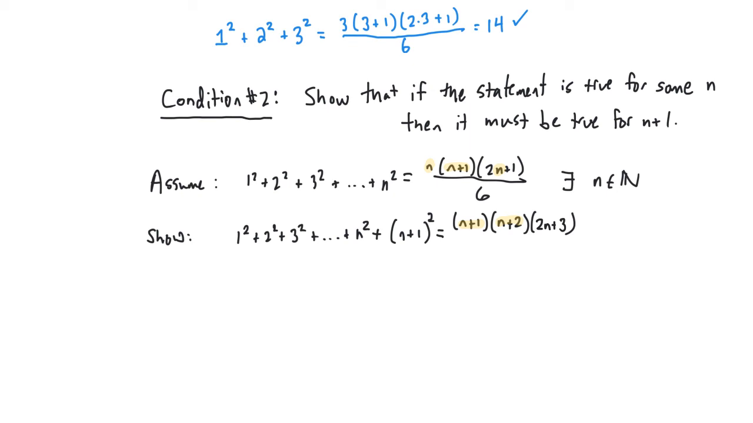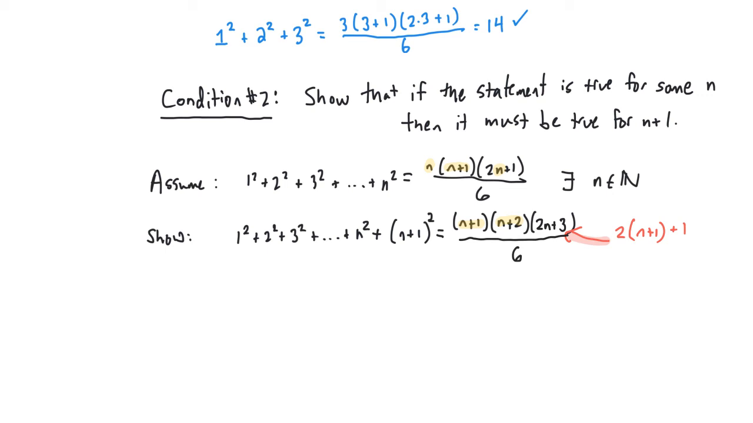I'll write that over here in a different color so you can see why we have 2n plus 3 instead of 2n plus 1. 2 times the quantity n plus 1 plus another 1, which simplifies when you distribute the 2 to 2n plus 3. And we put it all over 6.